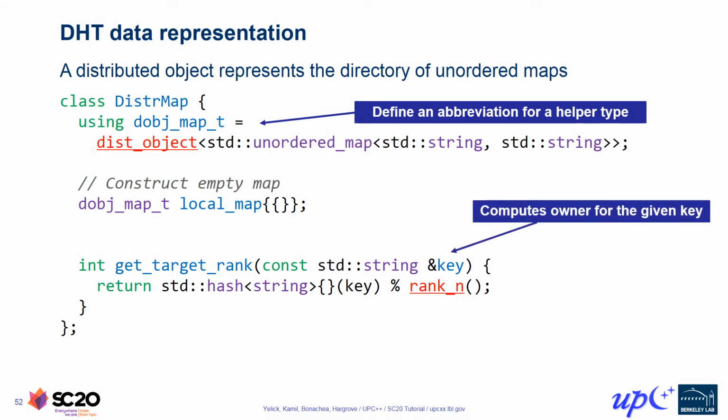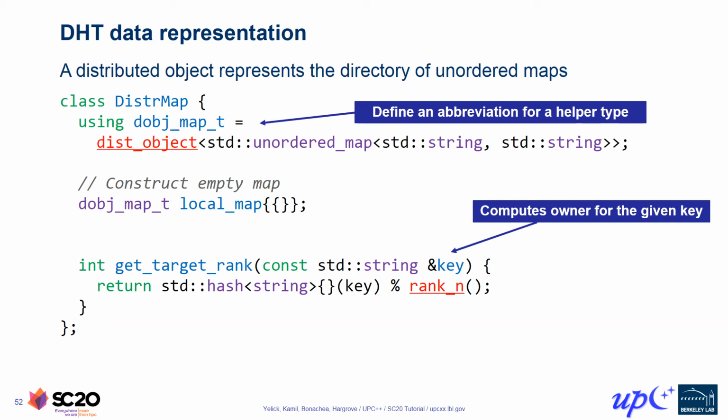Finally on this slide, we see a helper function called getTargetRank. This function is what we use to compute the bucketing of DHT keys into hash table partitions, abstracting that detail out of the rest of the implementation. It accepts a std::string key and computes the rank number that owns the partition of the DHT containing that key. To do this, it invokes std::hash to compute an integer-valued hash of that key